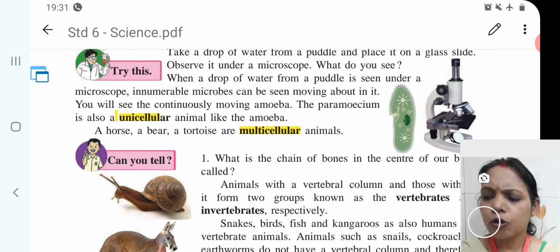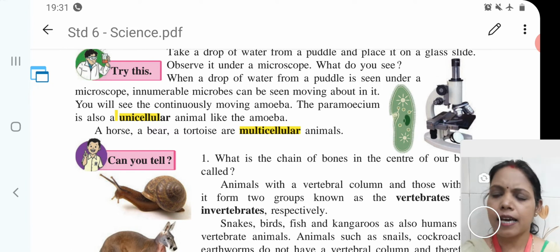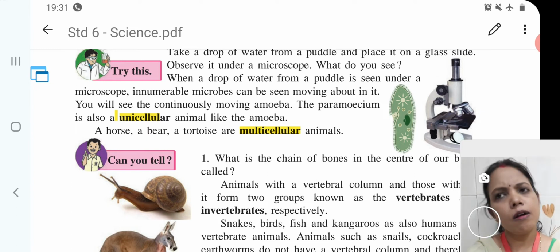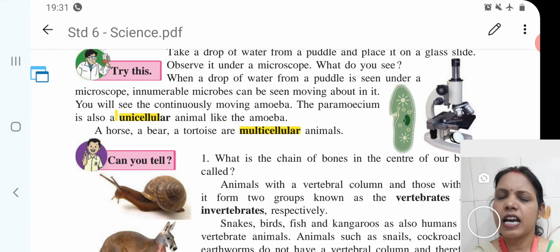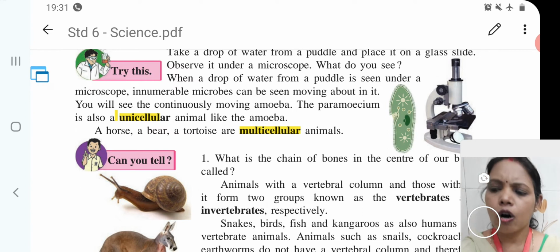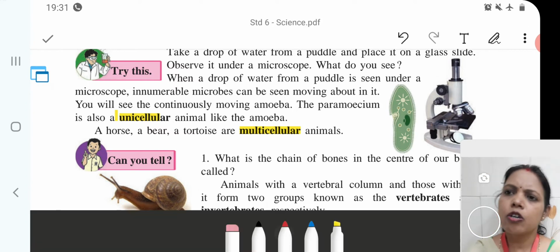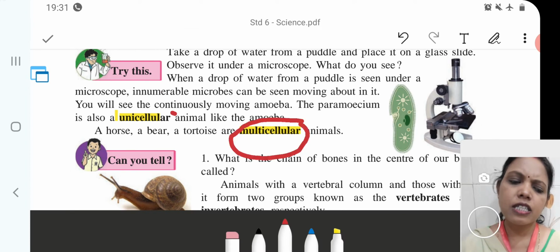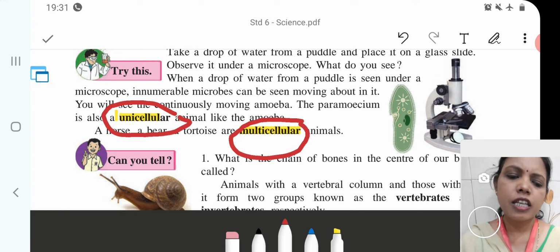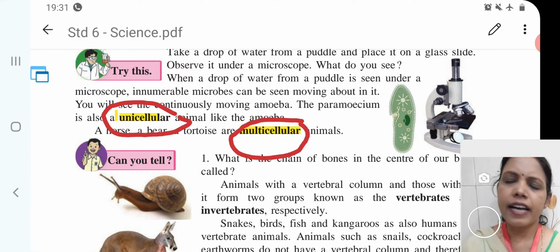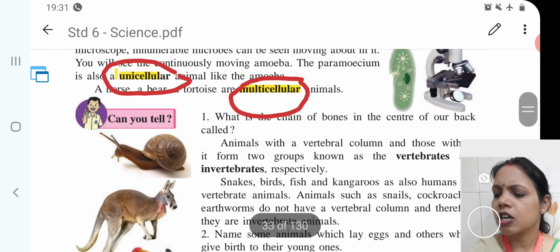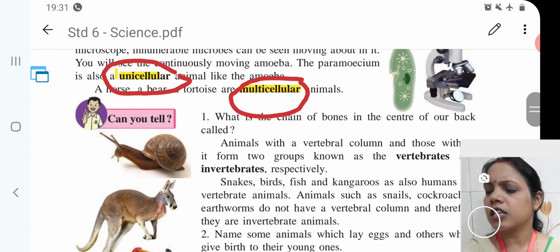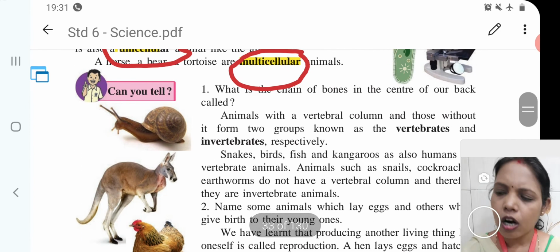Animals that have more than one cell, or many cells, are called multicellular animals. Example: human being, dog, tiger, etc. Then, after that, children, we will see one question: what is the chain of bones in the center of our back called? The chain of bones in the center of our body is called the vertebral column.